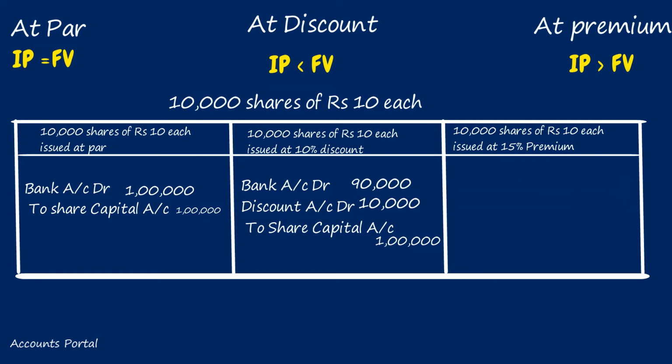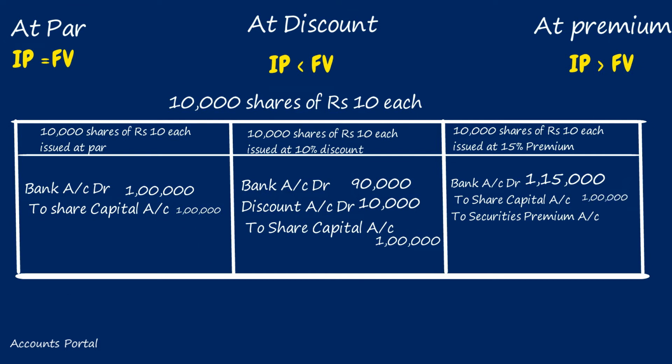Case C. 10,000 shares of rupees 10 each issued at 15% premium. Dear students, what is the premium for each share? Face value 10 into premium 15% equals 1 rupee 50 paise. For each share, premium is 1 rupee 50 paise. For collecting capital, the general entry is bank account debit, number of shares issued into issue price, 10,000 into 11 rupees 50 paise, 1,15,000. To equity share capital, number of shares issued into face value, 10,000 into 10, 1 lakh. To securities premium, number of shares issued into premium for each share, 10,000 into 1 rupee 50 paise, 15,000.